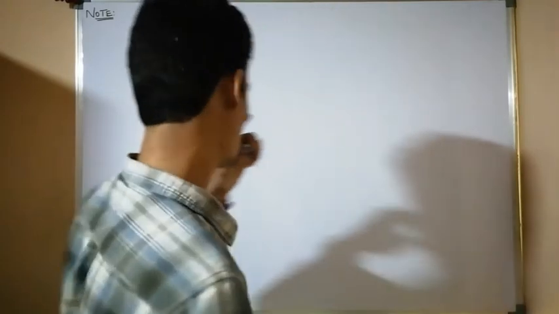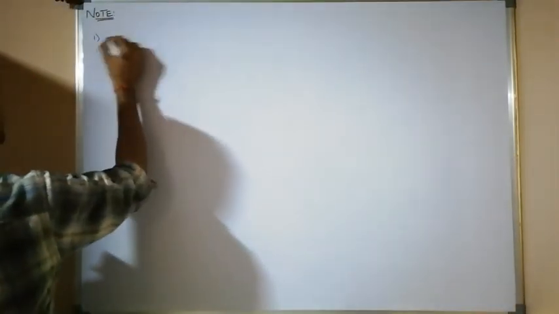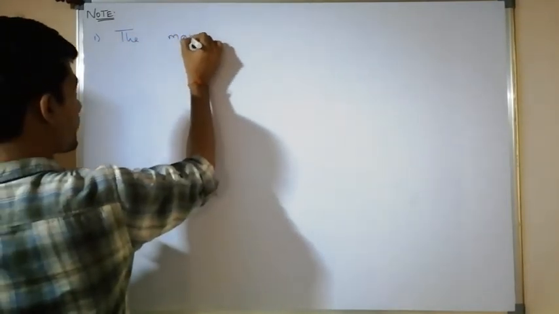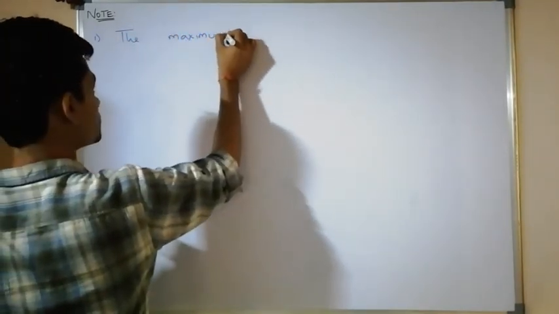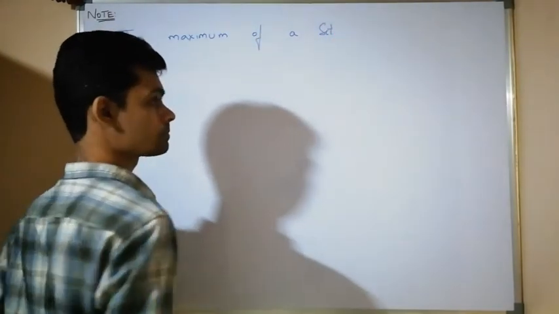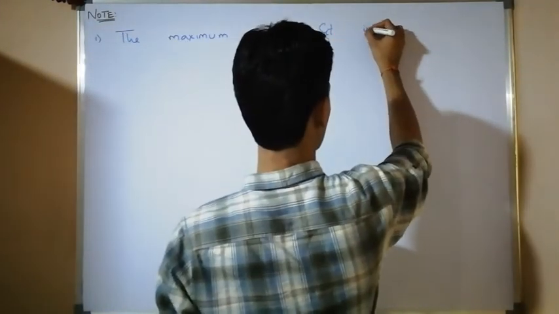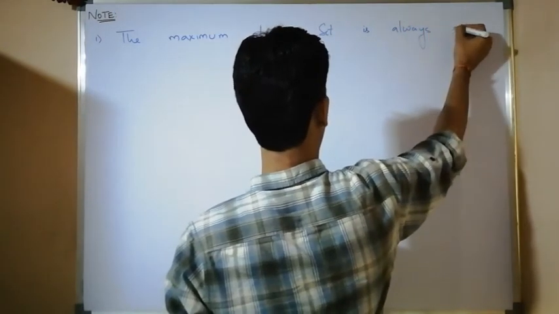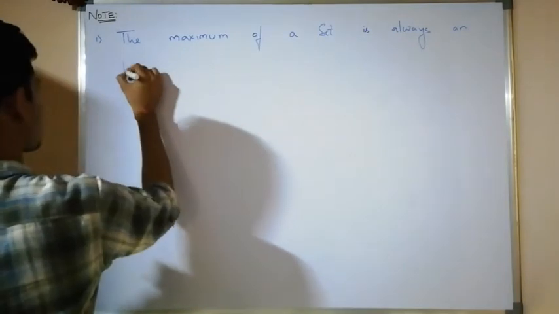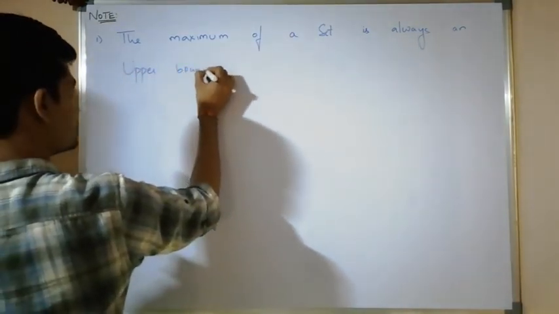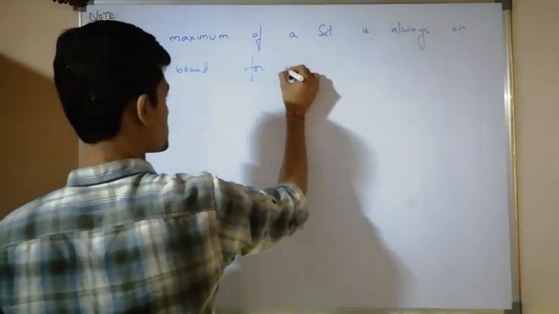So, let us write a note. First one, the maximum of a set is always an upper bound for a set.